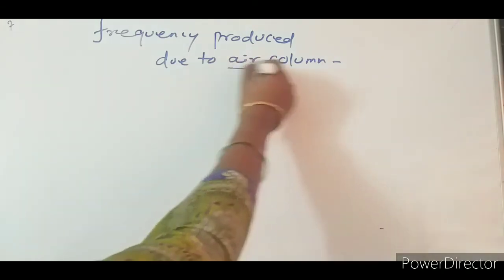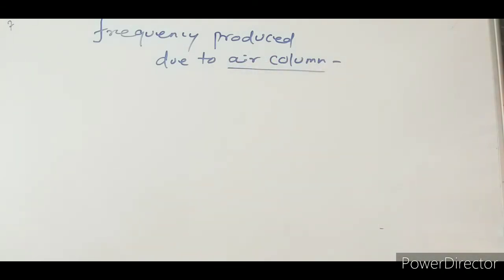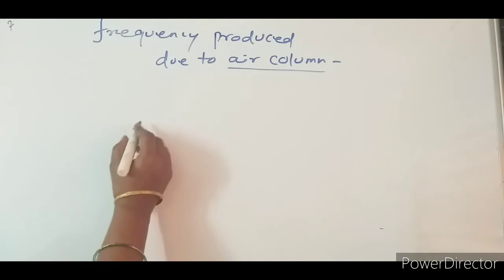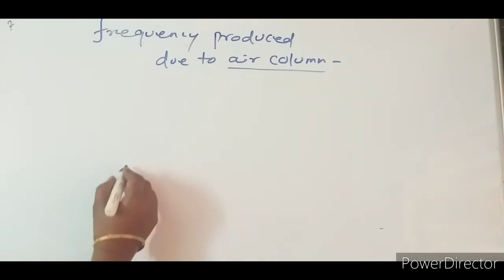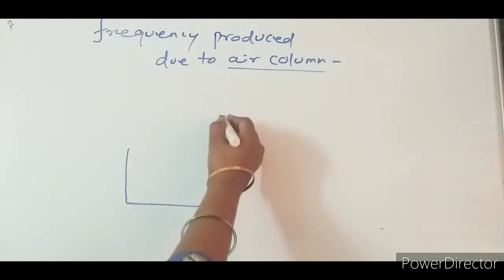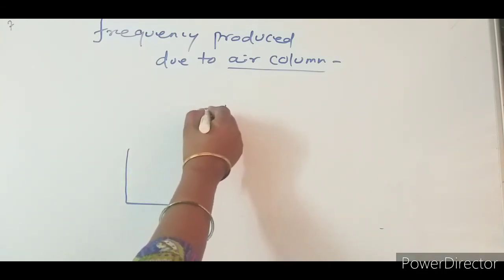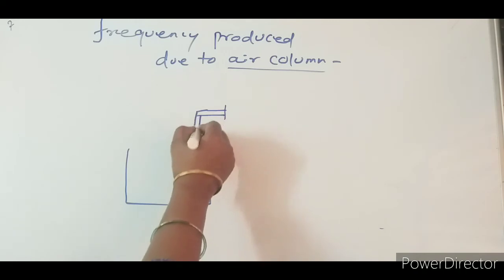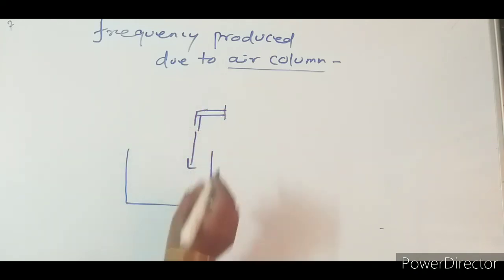When the word air column comes, let us take the simplest example. Let there be a bucket, and from a tap, water comes inside.